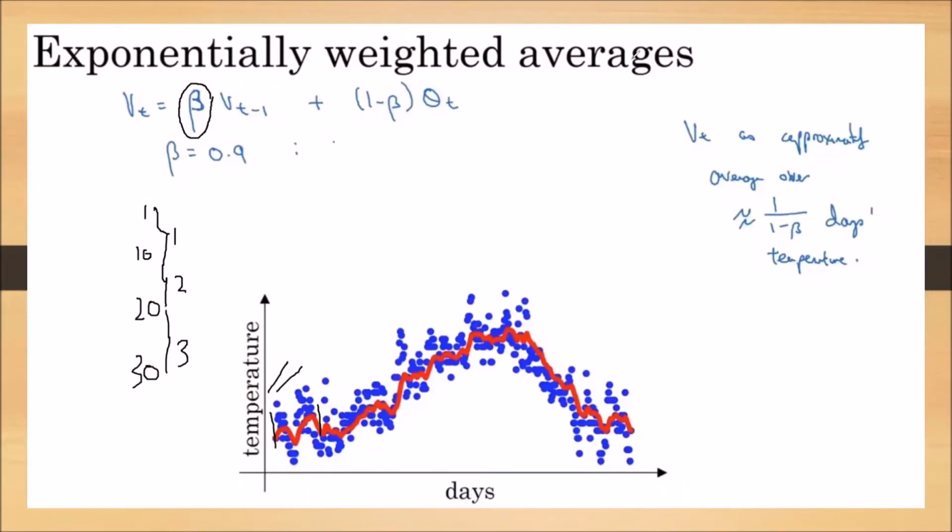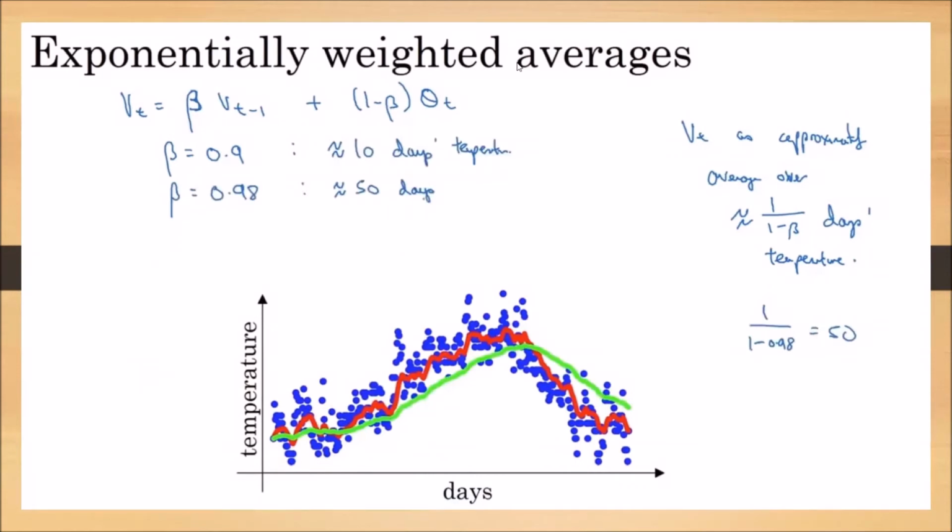Similarly, if I change beta to 0.98, now this equation has the capability to find the moving average, or the exponentially weighted average, for 50 days. Now you can find the temperature of 50 days. How? If I take 1 to 50, these 50 days of temperature, we are taking the 50-day variations and representing the 50-day average, and again 50 to 100 we are representing.